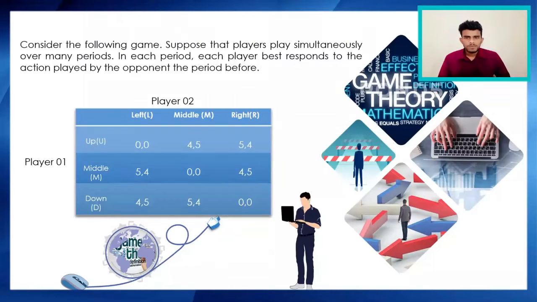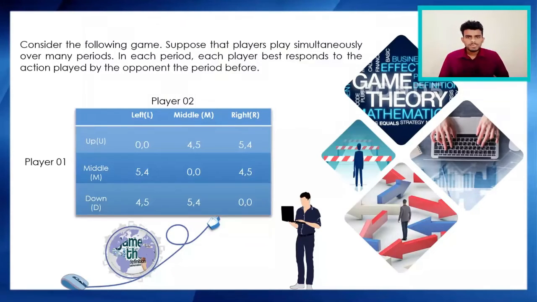At the same time, player 1 couldn't achieve his best payoff. So player 1 tried to achieve his best payoff in the right column. Here, you can see his best response is up right. So player 1 achieved his best payoff and player 2 couldn't achieve his best payoff. So player 2 tried to achieve his best payoff in the up row. Therefore, his best response is up middle. Here, player 2 achieved his best payoff and at the same time, player 1 couldn't. So player 1 tried to achieve his best payoff in the middle column.